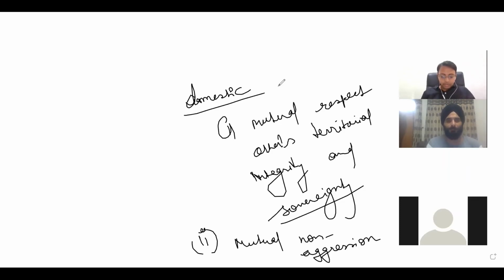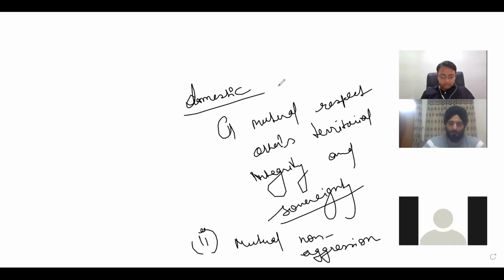Then mutual non-interference in domestic affairs. Because J&K is a part of India, and if we have any concern about Jammu and Kashmir or Arunachal Pradesh, because China is doing that, they are putting sanctions on the people of Arunachal Pradesh. They are putting out wrong maps as well. All these are things where they are interfering with our domestic affairs.